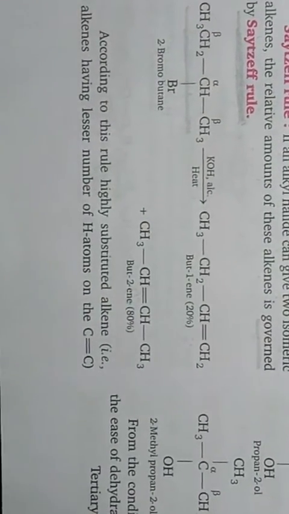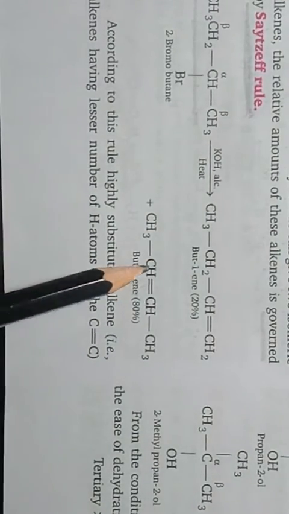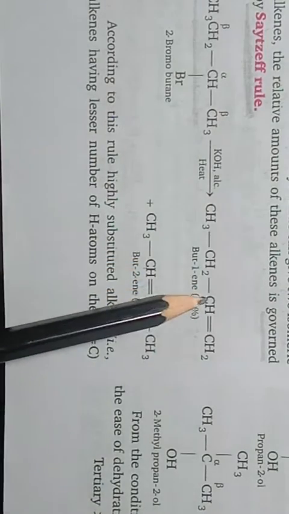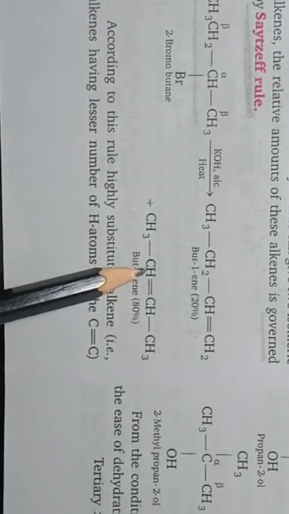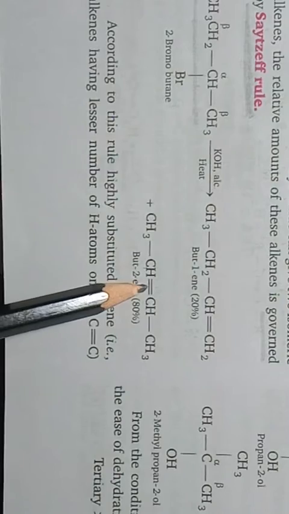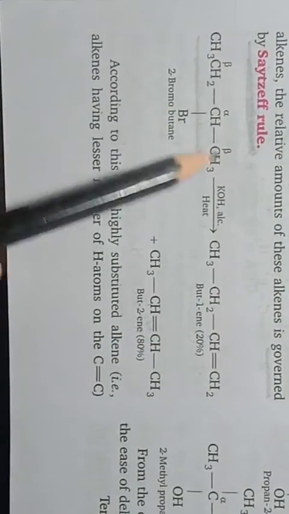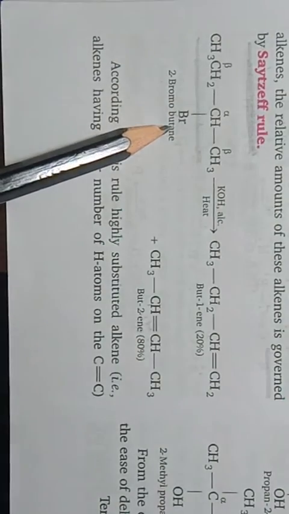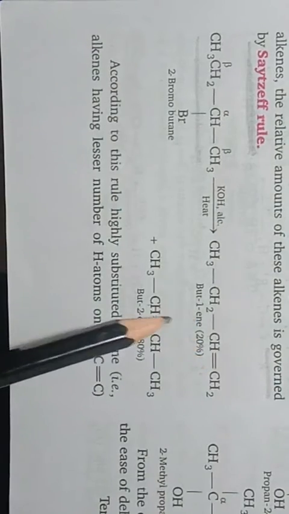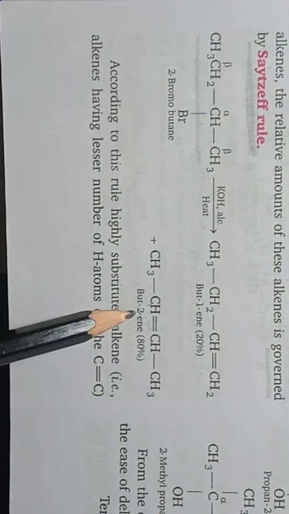So which alkene will be more substituted? The alkene in which the doubly bonded carbon atoms have comparatively fewer hydrogen atoms is more substituted. For example, from 2-bromobutane, after dehydrohalogenation, two alkenes can be formed: one is but-1-ene and the second is but-2-ene.